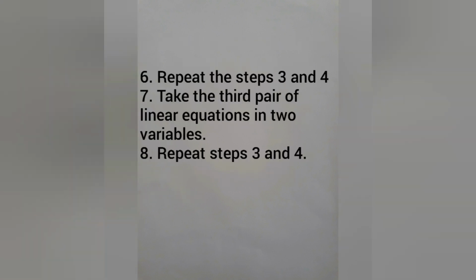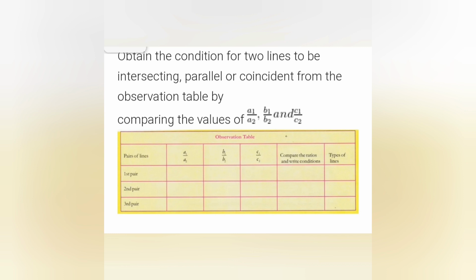Then second, third, so you have to find three examples yourself, and all the drawings must be done on the left hand side of the record. All the writings you can do on the right hand side. So all these procedure steps you have to write in the right part, and the drawings, that is boxes containing the solutions, everything you have to do on the other side, that is the left part of the record.